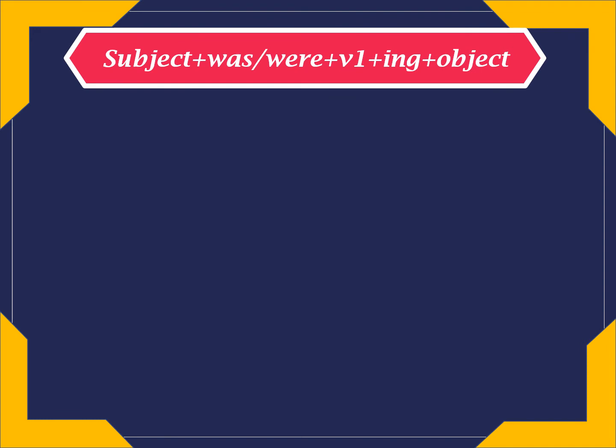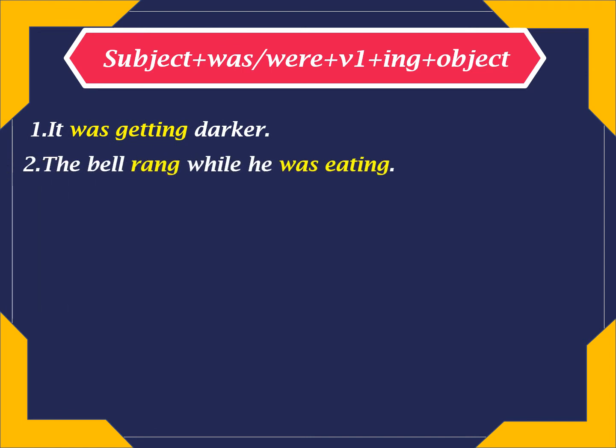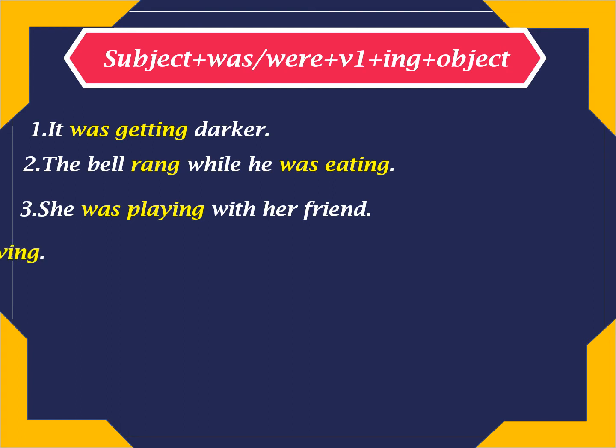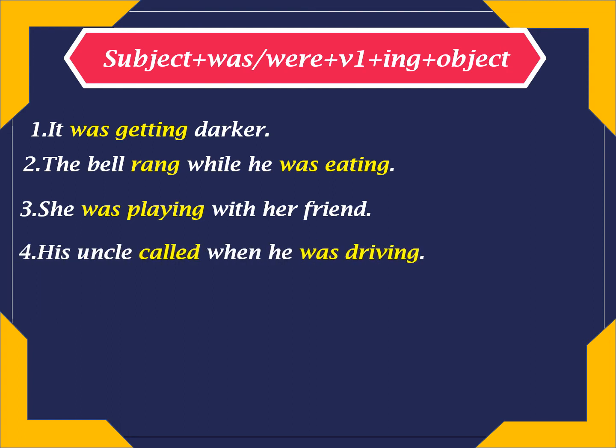The structure of past continuous tense is subject, was or were plus V1, that is the first form of the verb, plus ing, and object. It was getting darker. The bell rang while he was eating. She was playing with her friend. His uncle called when he was driving. We were reading at home last night.